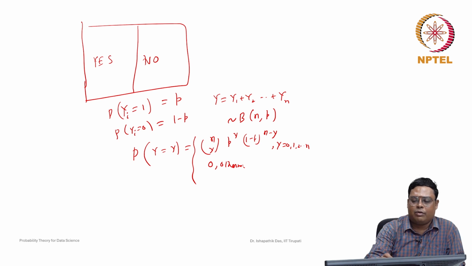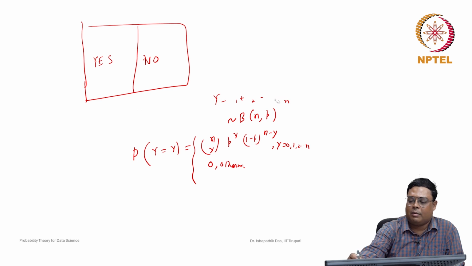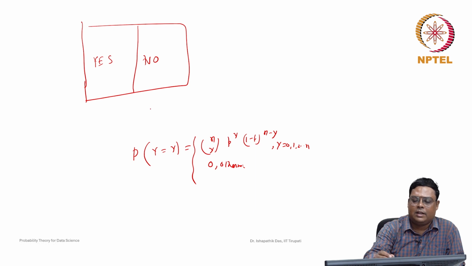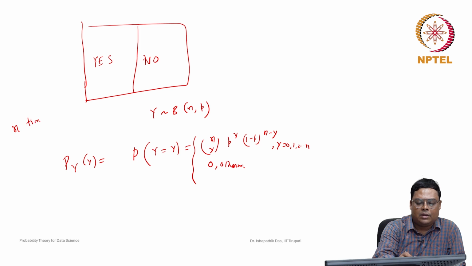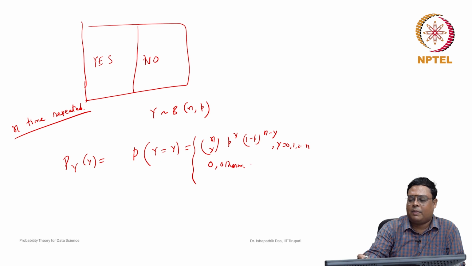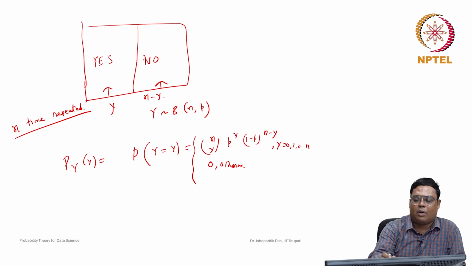So let us start with this binomial distribution. We do not require this concept now, we have already learned these things. Now we just start with, suppose n times we repeated these things, and then y has binomial n, p. Now this probability mass function, this is p of y. Here y is how many times it has yes. So n times we repeated this trial, this random experiment, then we found that y is yes and n minus y is no. That is the probability we want to find.